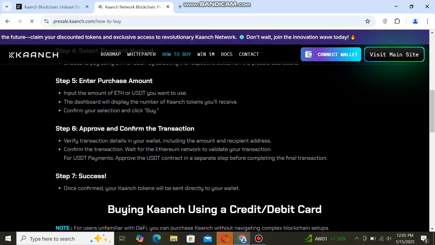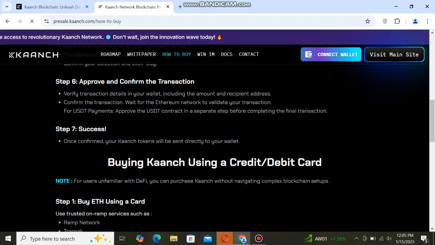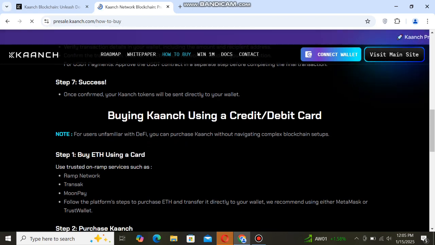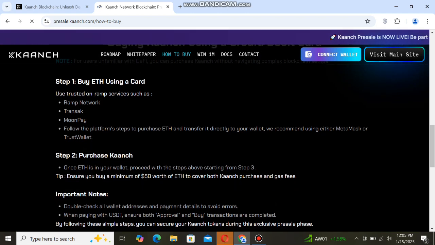So I already discussed how to buy step by step. You can check here buying Kanch using a credit and debit card. Now you can see number 1, buy Ethereum using a card. You can see step 2, purchase Kanch.